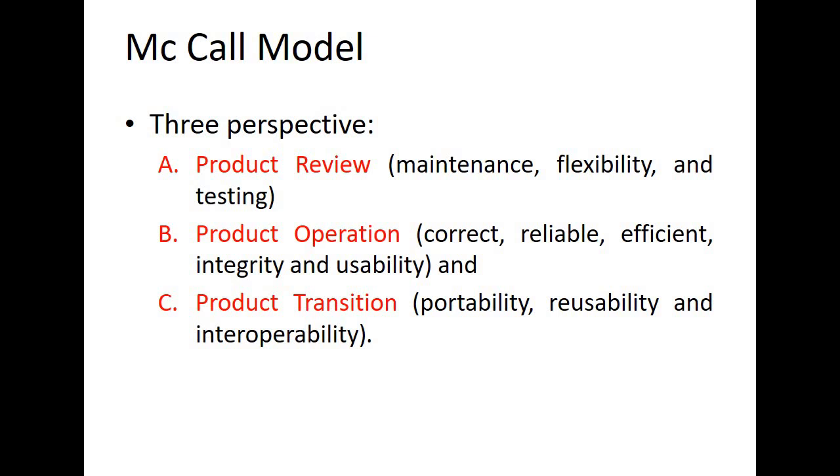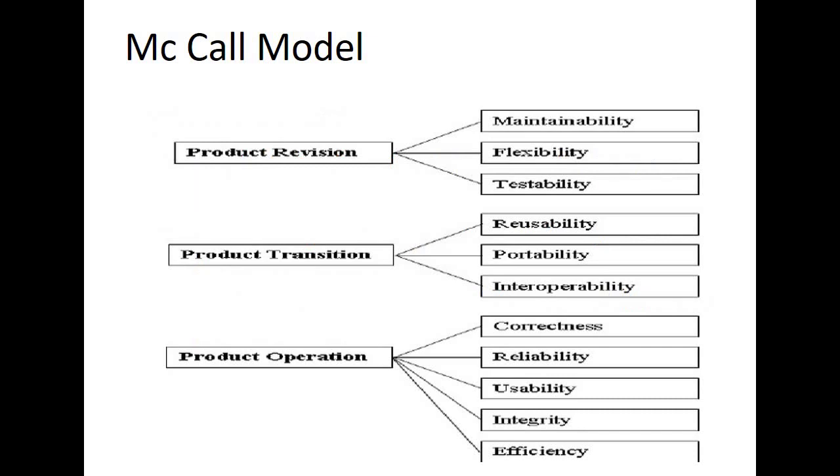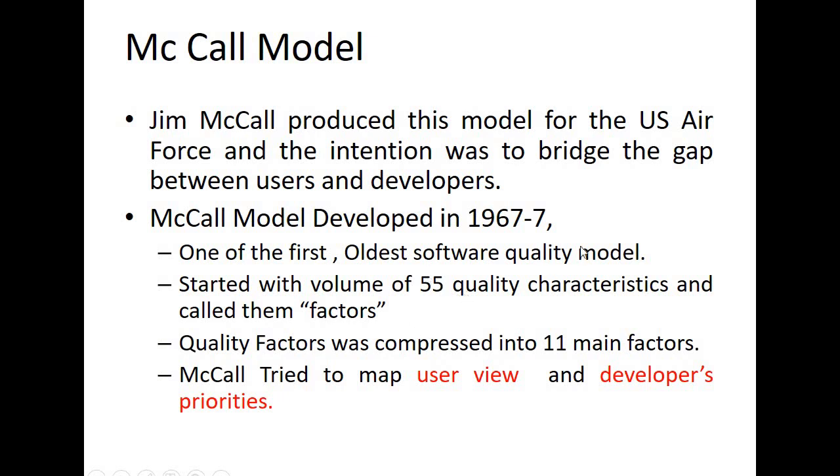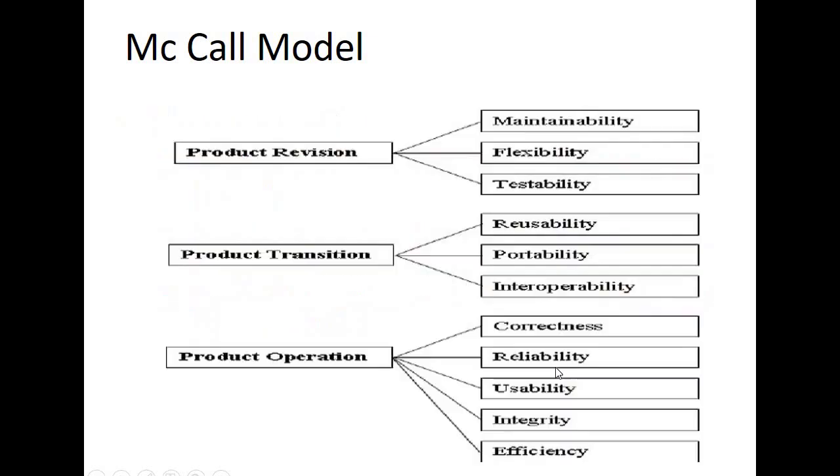So what we have done is we have represented it using three diagrams, right? In some of the literature you will find this kind of diagram where we have product revision, then we have product transition, and then we have product operation. So if you calculate these things, it will be 11 factors. From these 55 quality characteristics, which were called factors, we compressed into 11 main factors, right? Previously, it was in the form of traceability,